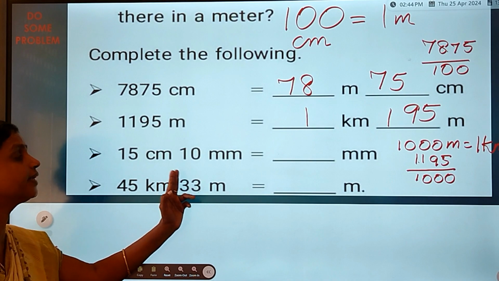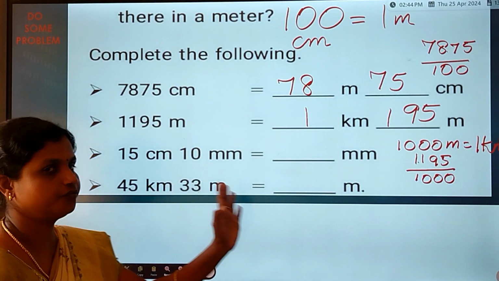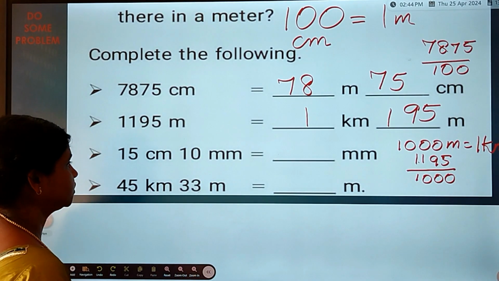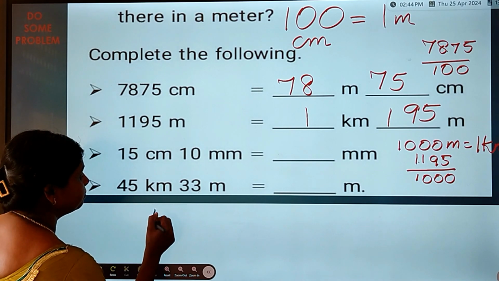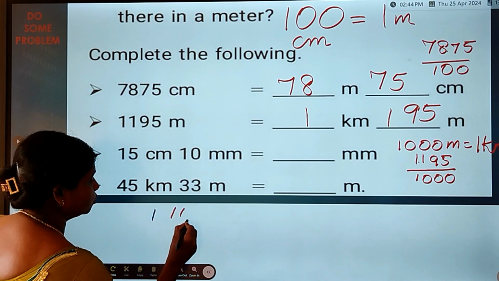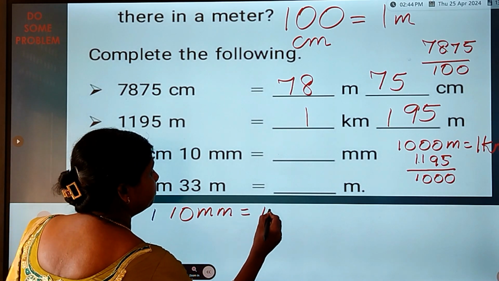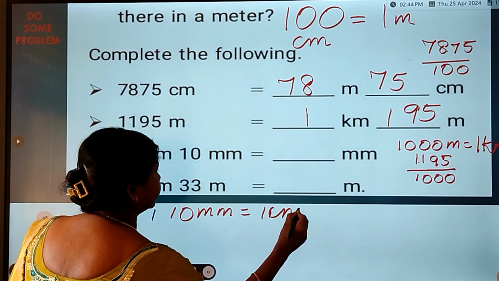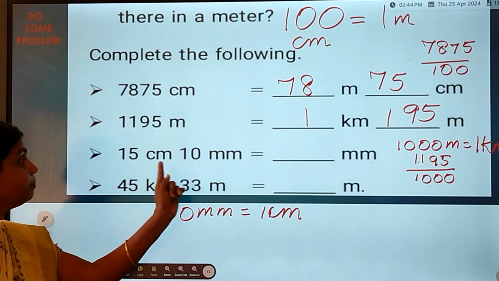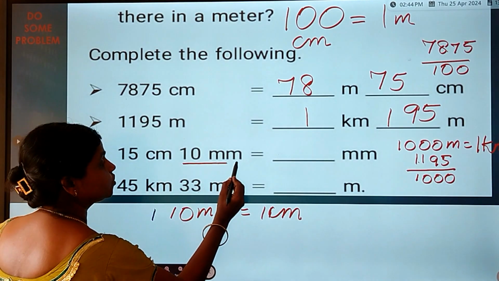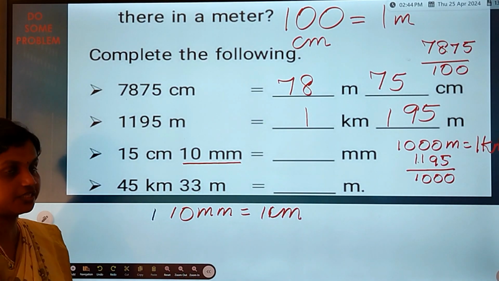15 centimeter 10 millimeter. Convert to millimeter. See, children, 10 millimeter is equal to 1 centimeter.